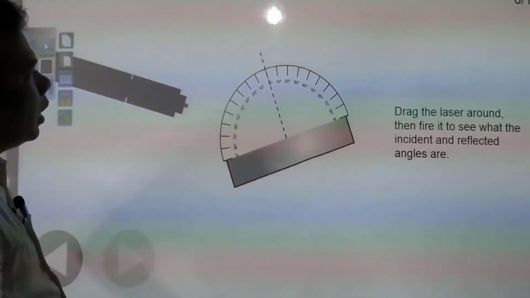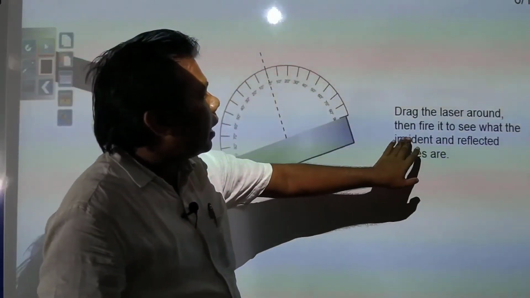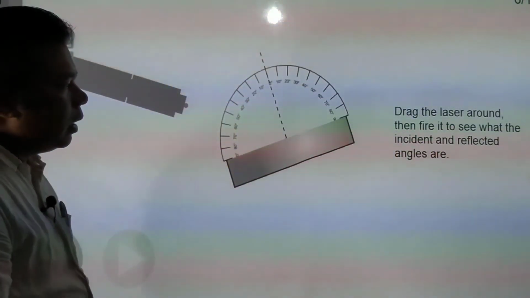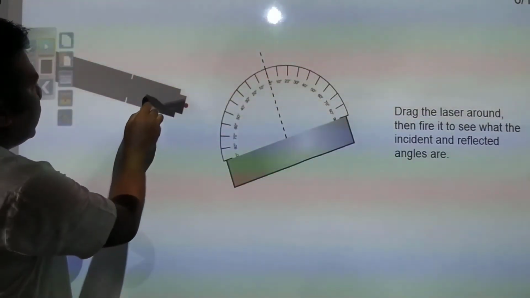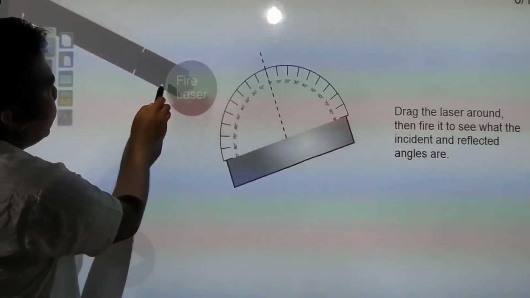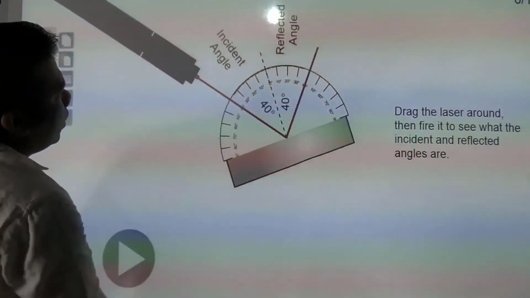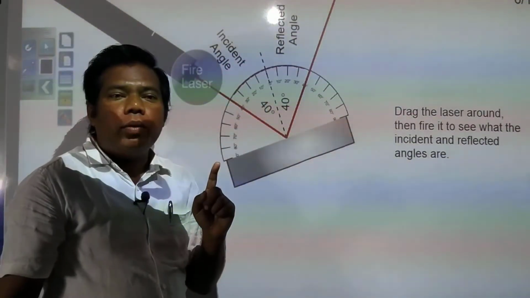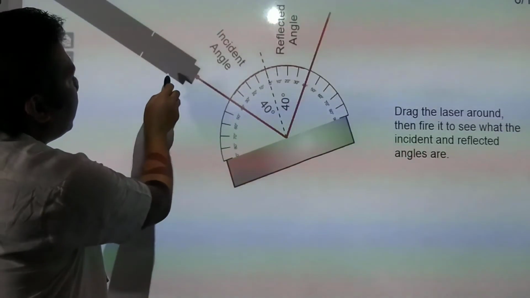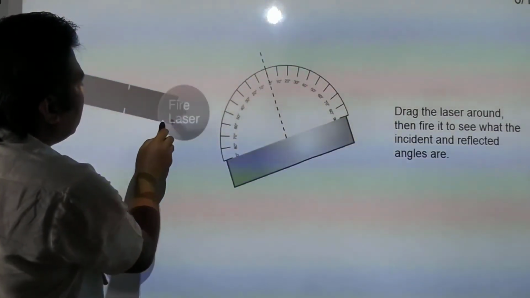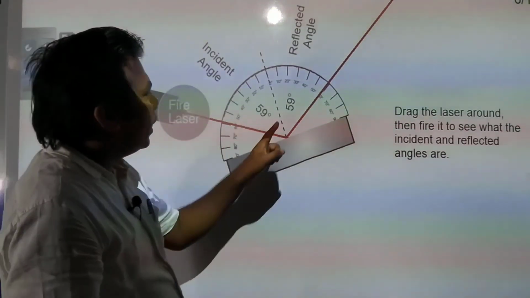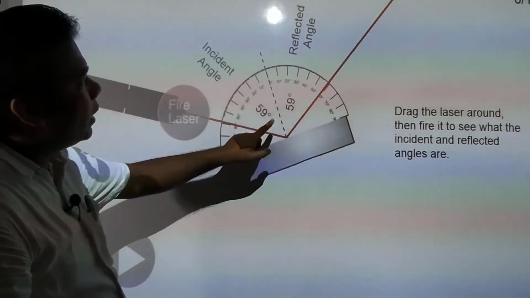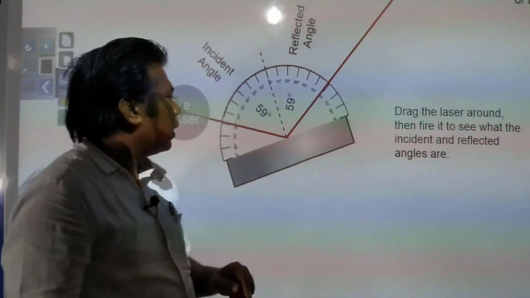Now we can drag the laser around, then fire it to see what the incident and reflected angles are. Suppose we have taken some different angle. Suppose this is 40 degrees, then the incident angle is 40 degrees and the reflected angle is 40 degrees. And again, if you move somewhere else, this is 59 degrees and this is 59 degrees. So whatever incident angle you get, the same angle you will get as the reflected angle.